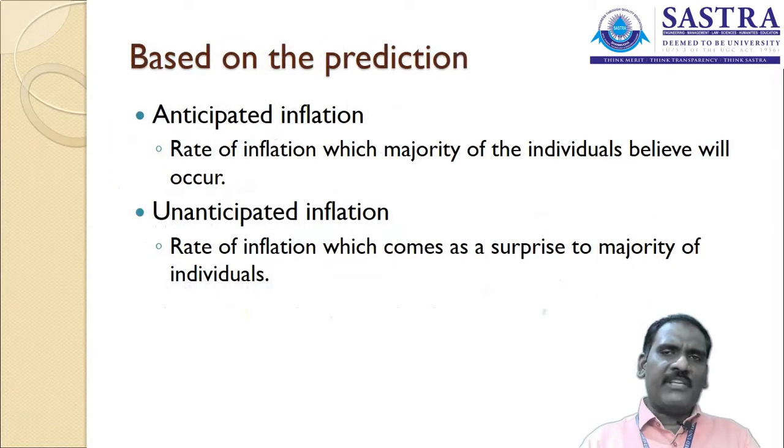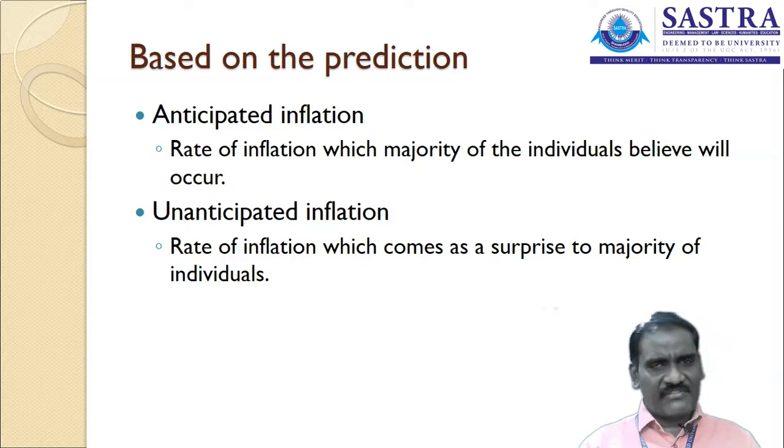The second one is on the basis of prediction, on the basis of estimation. Inflations are classified on the basis of anticipated inflation and unanticipated inflation. What is anticipated inflation? Anticipated inflation is the rate of inflation which the majority of individuals believe will occur. They are estimating the percentage of inflation that might happen. It is an estimable percentage. If it is estimated, we can call it anticipated inflation.